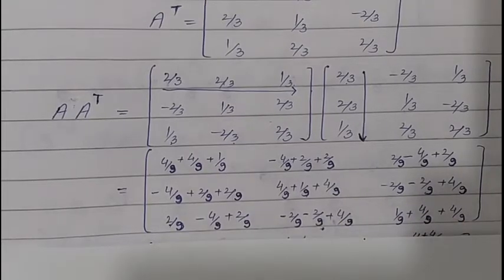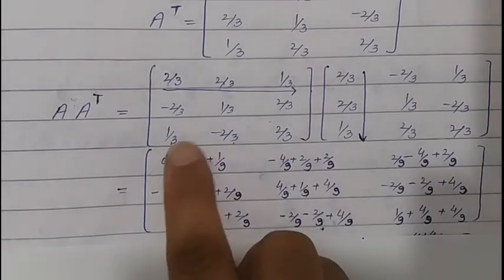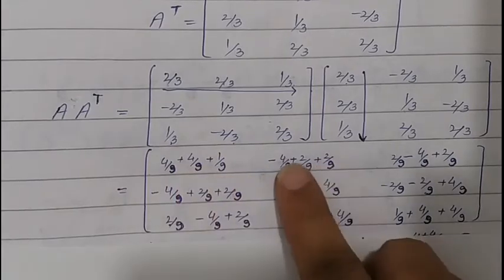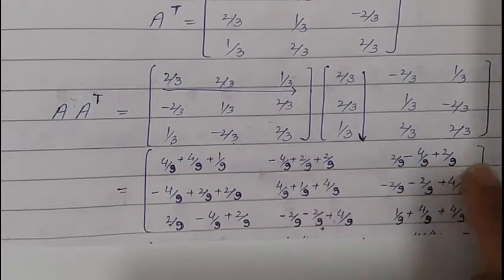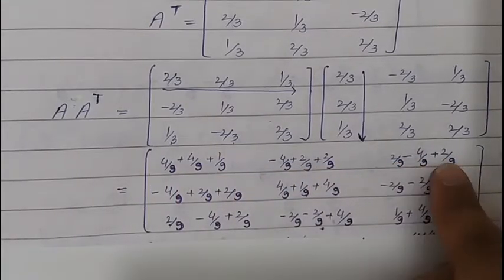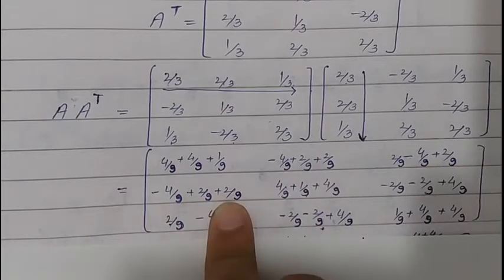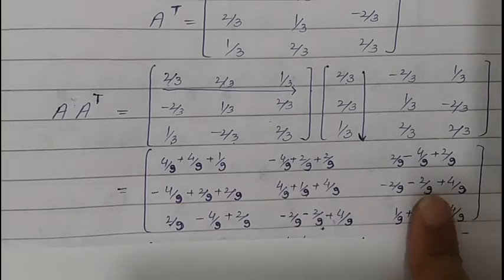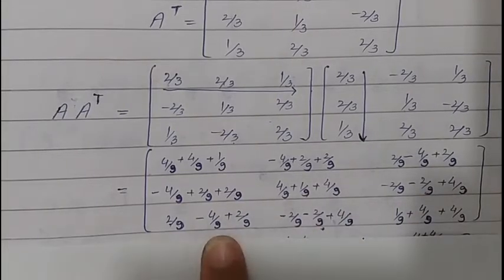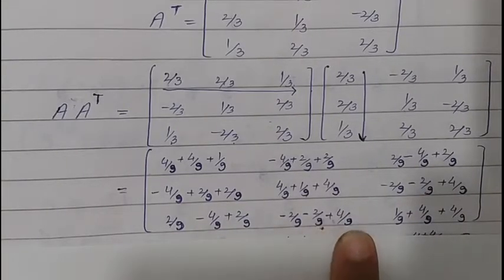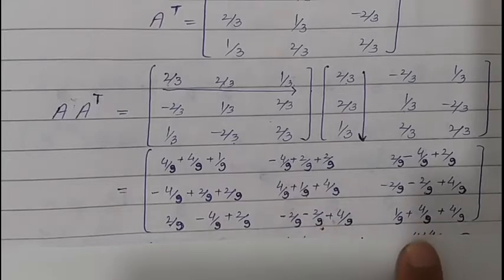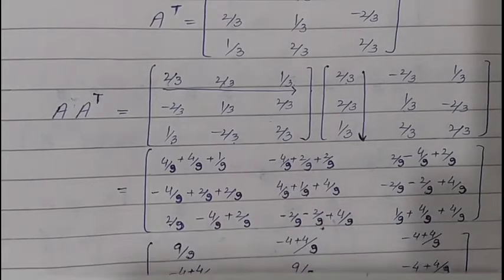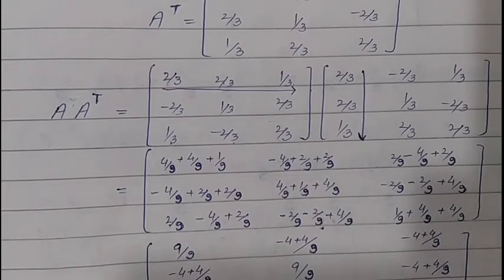Now as denominators are same, numerator will add up, and from here we will get 9 by 9, minus 4 plus 4 by 9, plus 4 minus 4 by 9, minus 4 plus 4 by 9, 9 by 9 minus 4 plus 4 by 9, plus 4 minus 4 by 9, minus 4 plus 4 by 9 and 9 by 9. So next matrix we will get here with these values.